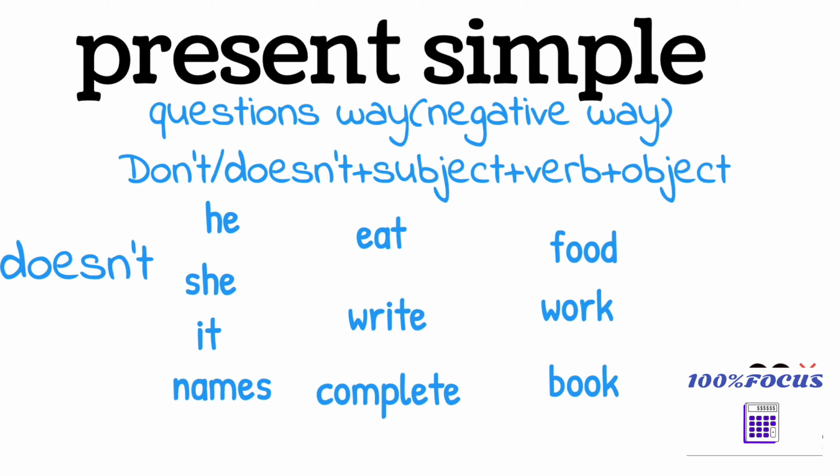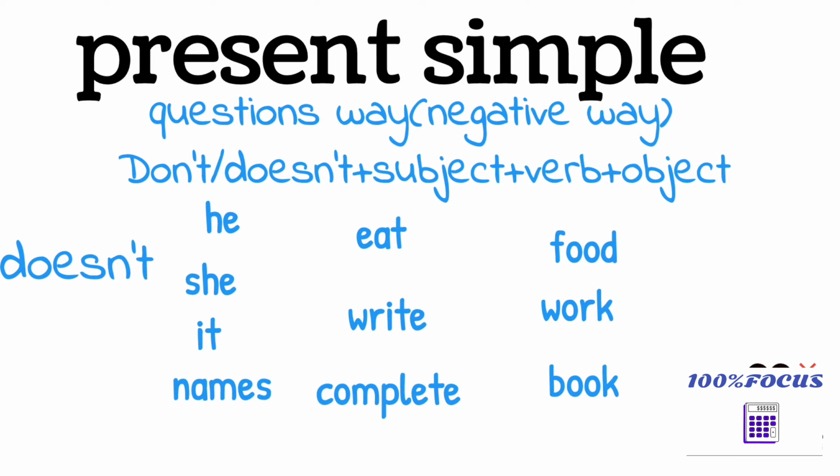In the normal sentences we are adding s to the verb. He eats food. She eats food. Like that. But here, we are using doesn't before the subject, so the verb remains the same. No s for the verb, we are writing it directly. Doesn't he eat food? Doesn't she write book? Doesn't she complete her work? Like that. Is that clear?